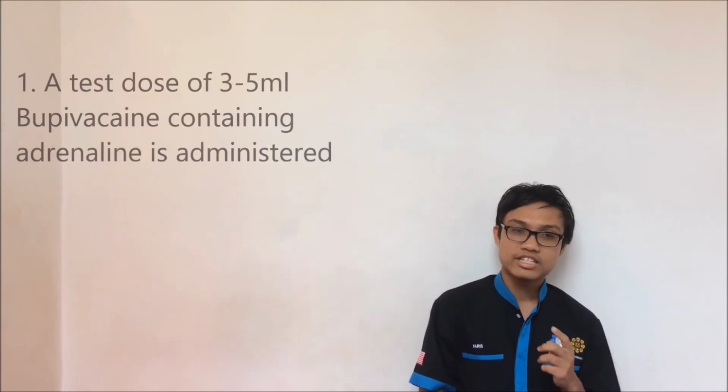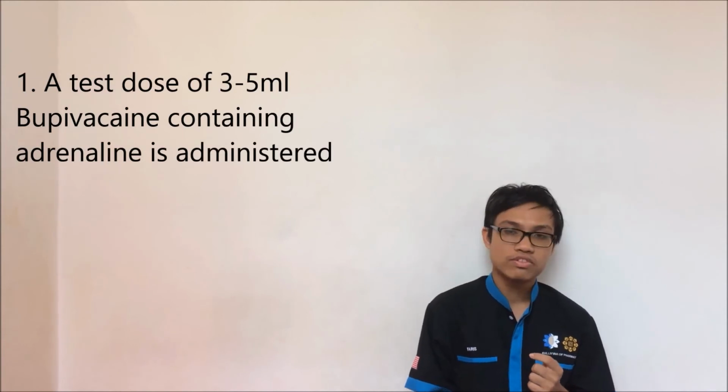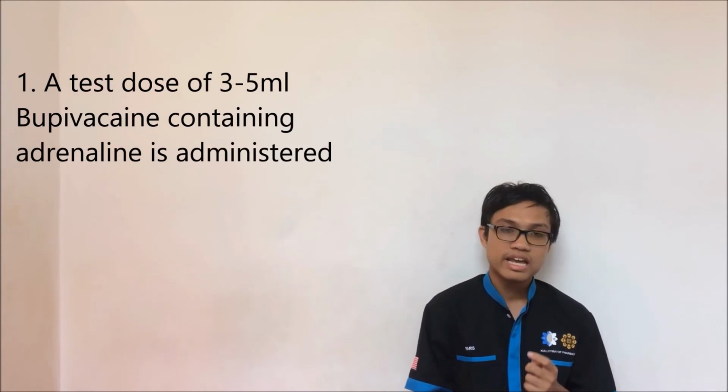First, a test dose of 3 to 5 ml of bupivacaine containing adrenaline is administered. Why administer with epinephrine? Because epinephrine has a very obvious effect if there is any leakage into our blood vessel.